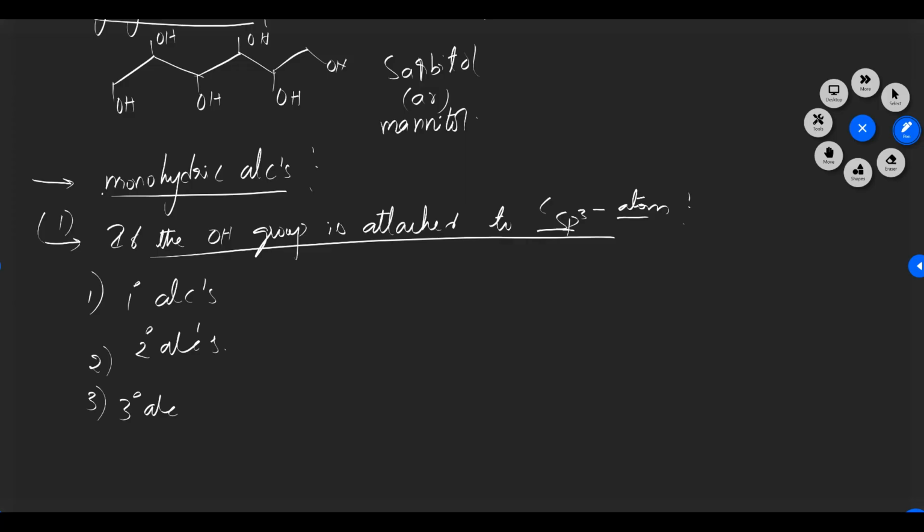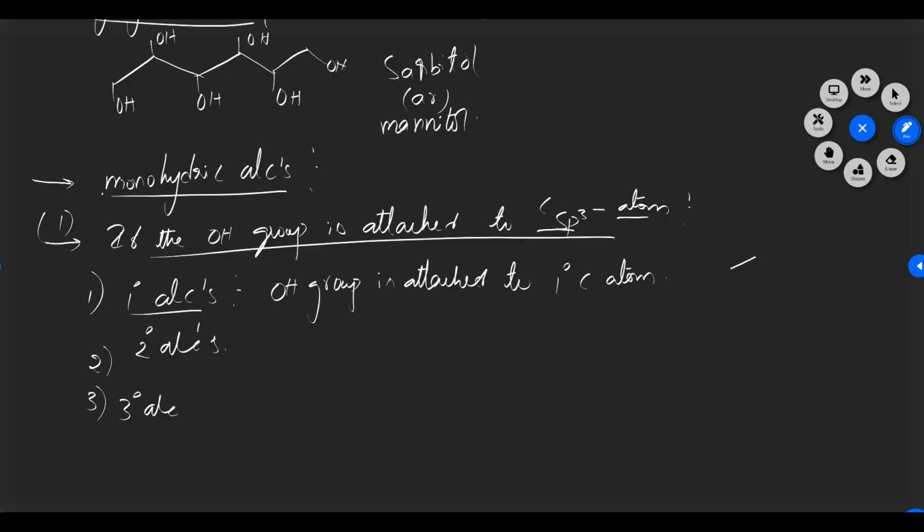What is the meaning of primary carbon? It is a carbon attached to one more carbon. That carbon we call a primary carbon. So when the OH group is bonded to a primary carbon atom, we call it a primary alcohol.